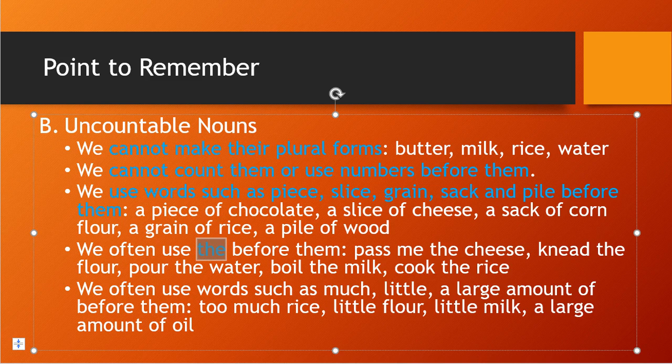Pass me the cheese, knead the flour, pour the water, boil the milk, cook the rice. See, I have used the in every example. Correct? I have used all the examples with the. Okay student, read it.